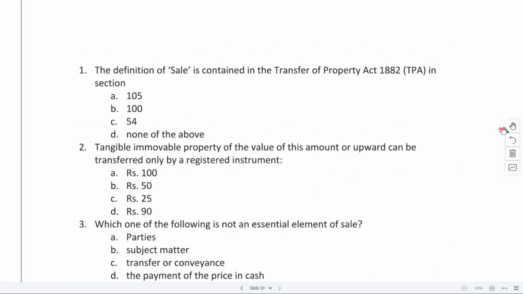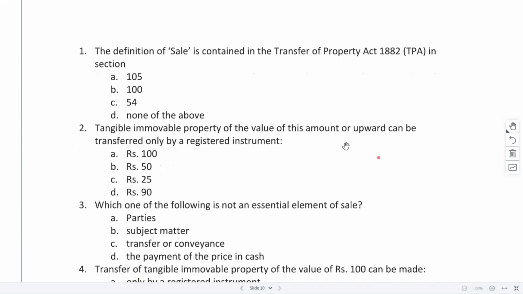Definition of sale is contained in the Transfer of Property Act. In which section? Section 54 of the Act. These questions look very easy when we are discussing them, but before the exam, there will be so many sections that it becomes a little difficult to remember. So it is section 54 that provides the definition of the word sale. Next one.